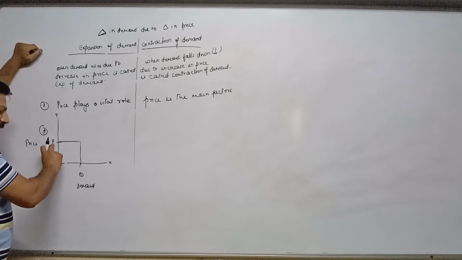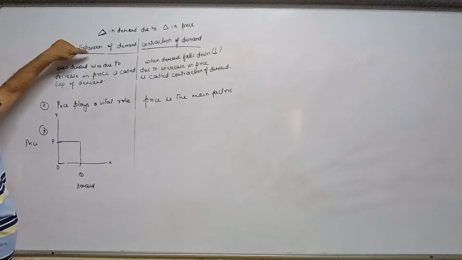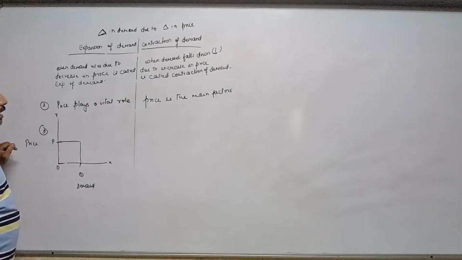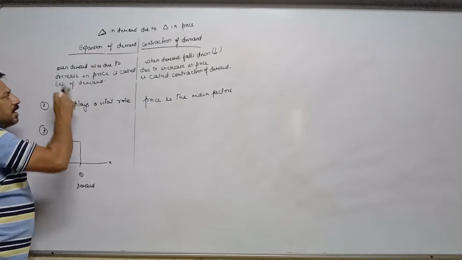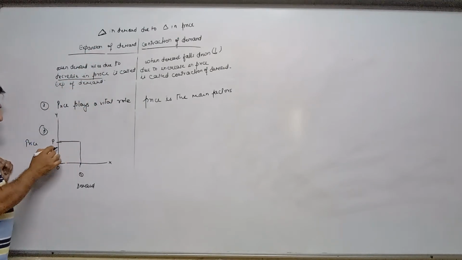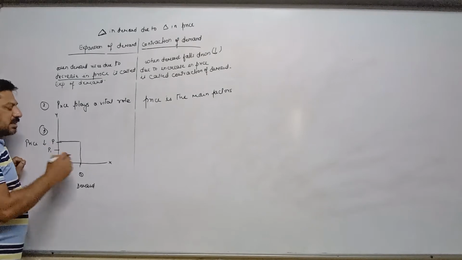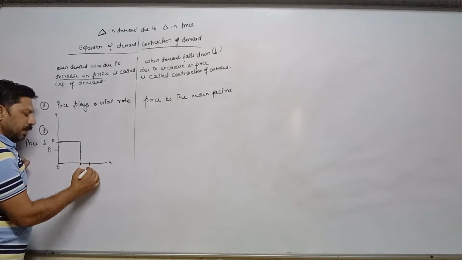At OP price, demand is OQ. Now we have to show expansion of demand in the diagram, which means when price decreases, demand will expand.